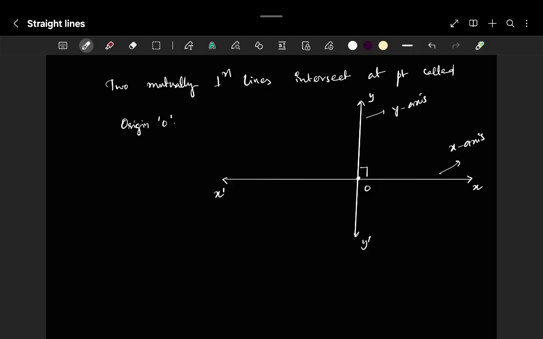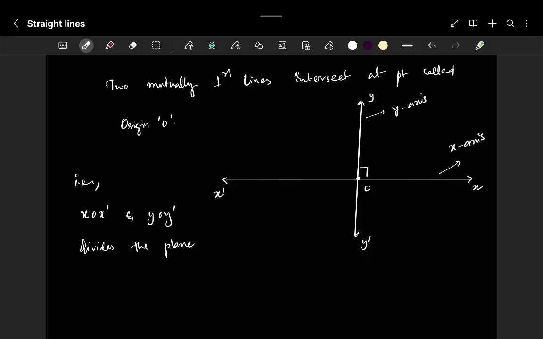Okay. So these two mutually perpendicular lines are dividing the plane into four quadrants. That is, the lines XOX' and YOY' divide the plane.